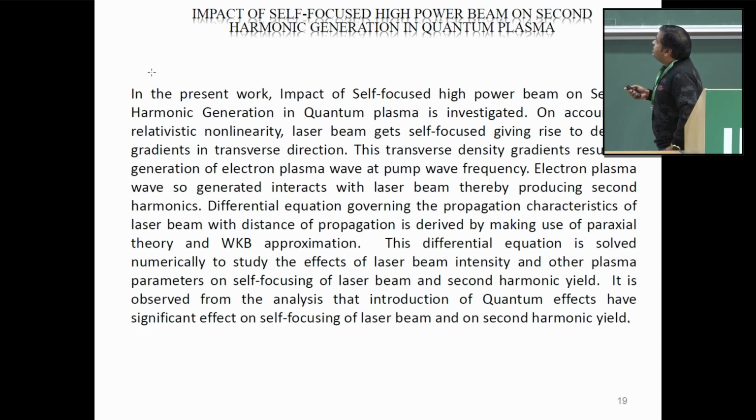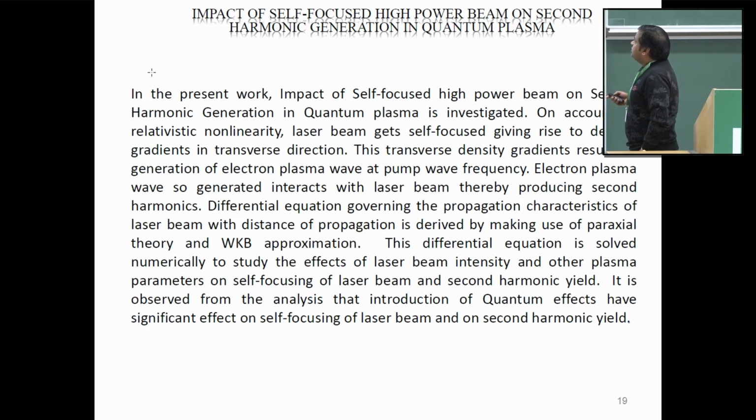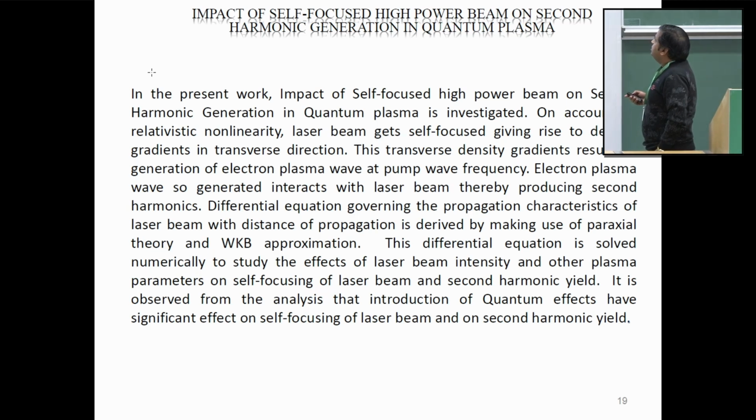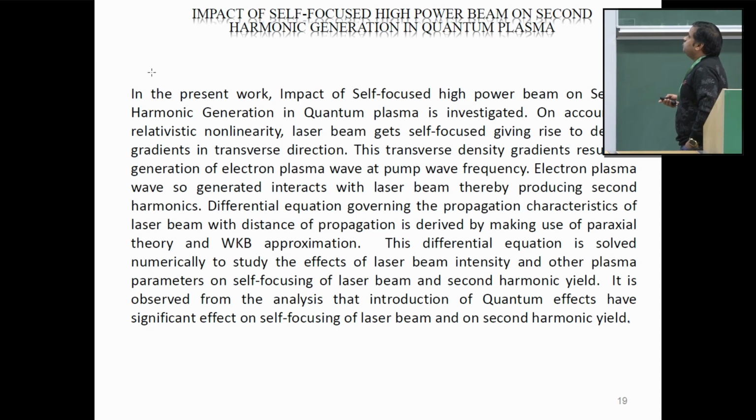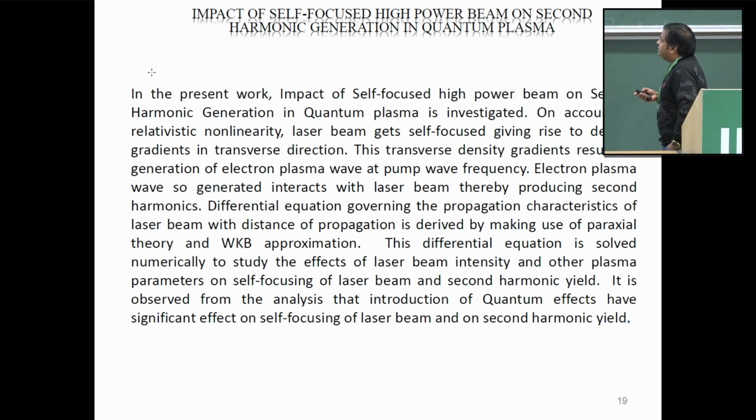Relativistic nonlinearity results in the self-focusing of the beam, which gives us density gradients in the transverse direction. These transverse density gradients result in generation of an electron plasma wave at the pump wave frequency. This electron plasma wave generated in turn interacts with the pump wave, giving us the second harmonics. The differential equation governing the propagation characteristics of the laser beam with distance of propagation is derived by making use of the paraxial approximation and the WKB approach.